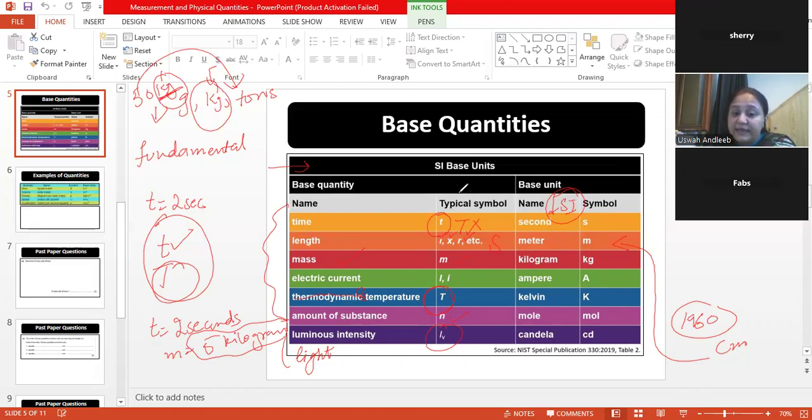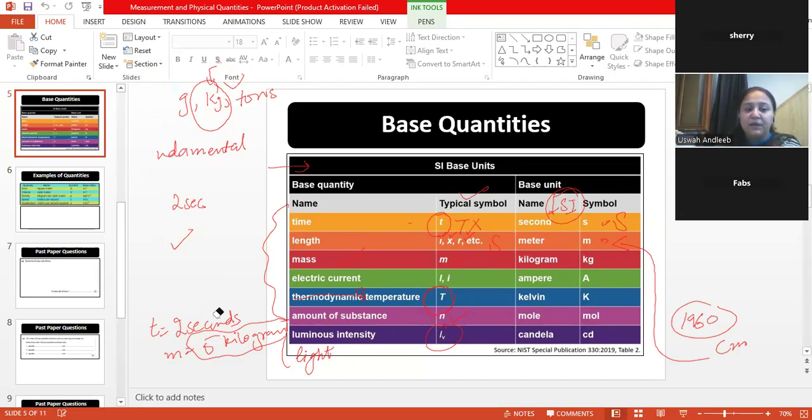The base quantity symbols are all specific. Small s is for second, not the capital S. Small m is for meter, not the capital M. So you must keep in mind the symbol, and whether it is an uppercase or a lowercase alphabet. You must memorize it.